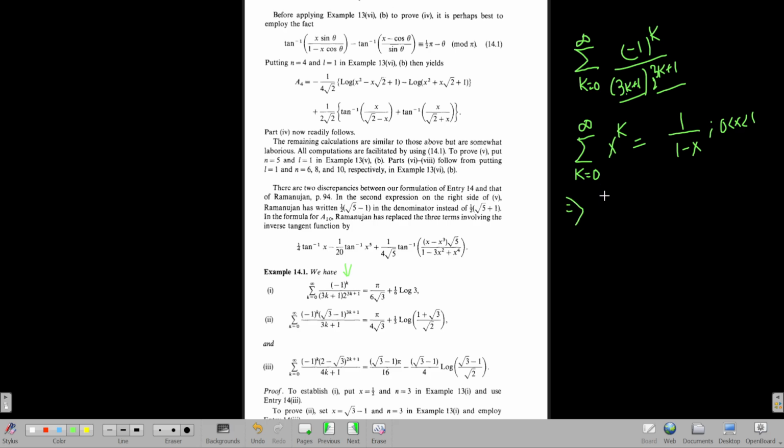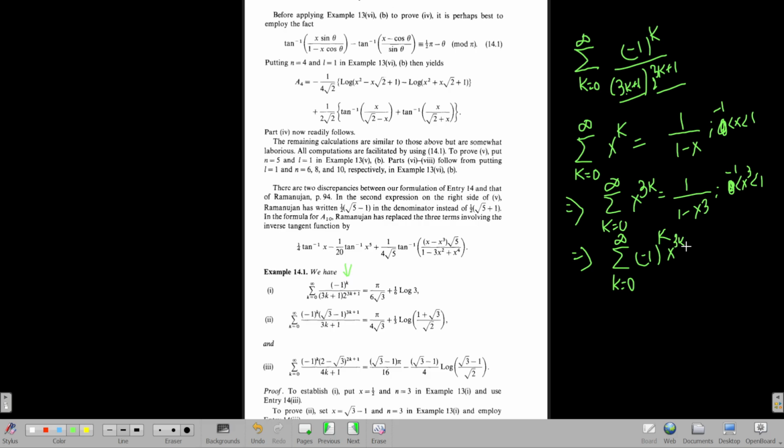Now, if you change x to x cube, what happens? It simply becomes the sum from k equals 0 to infinity of x to the power 3k, equal to 1 by 1 minus x cube, and the condition still holds, 0 less than x cube less than 1. Correct? Now change x to minus x. This actually holds for minus 1 to 1, obviously. So you can cancel off the 0. The sum from k equals 0 to infinity of minus 1 to the power 3k, but minus 1 to the power 3k is the same as minus 1 to the power k, since minus 1 whole cube is minus 1 itself. So this becomes 1 by 1 plus x cube. The condition remains the same.